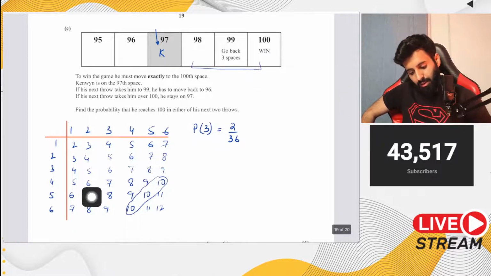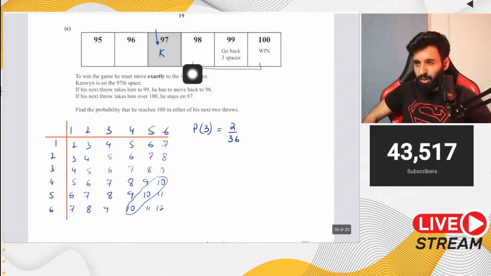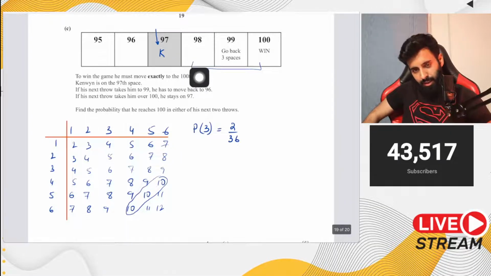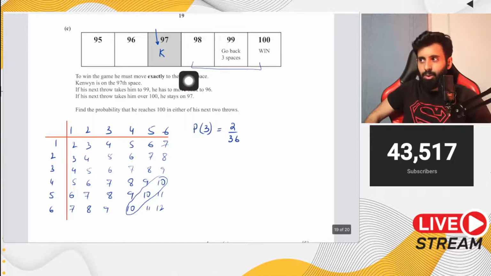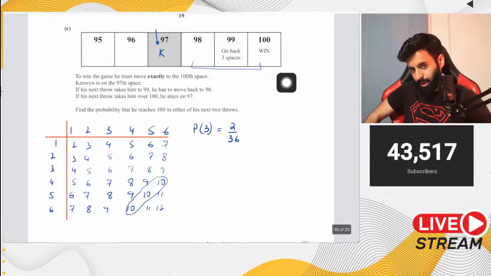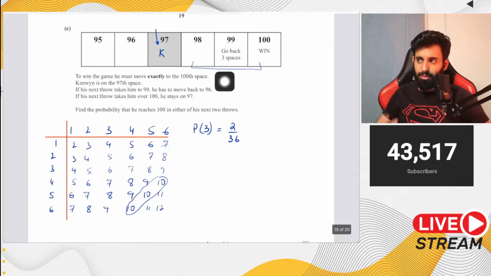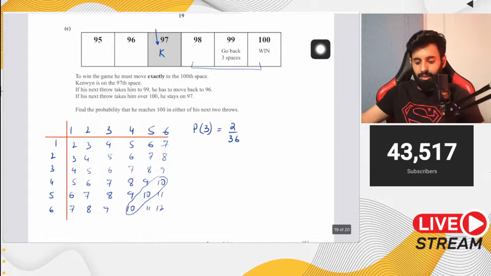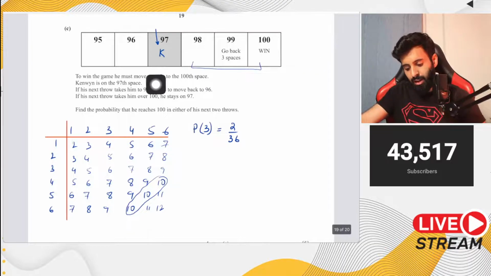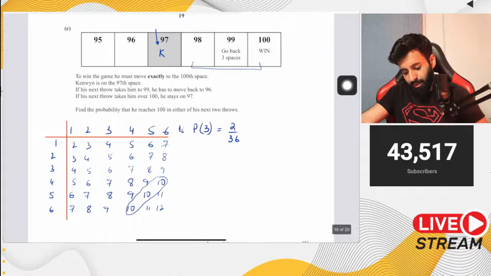Then notice that the question says he reaches 100 in either of his next 2 throws. But it's also possible that in the first throw, he gets a score that's more than 3. That means the first throw is useless. He doesn't go anywhere after the first throw. If his score is more than 3, where is he going to go? It's not like he's going to cross 100 and go somewhere else, right? So this is the probability of winning in the first attempt.